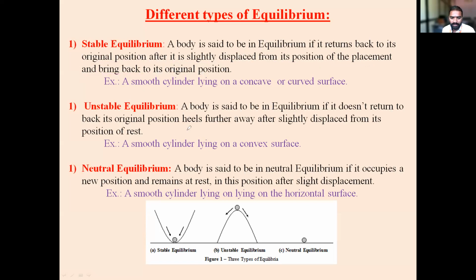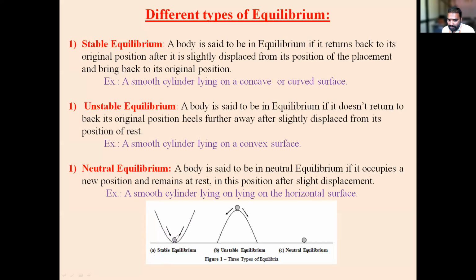Okay, so what does it mean? Consider this is one concave shape. Okay, this is a concave shape, and in it there is a body. Okay, this is a cylinder. So when you disturb it, after applying the force, this goes like this and it will come back to its original position. Correct? If you apply the force like this, this cylinder will go like this and again it will come back to its original position. It means it is in stable equilibrium.